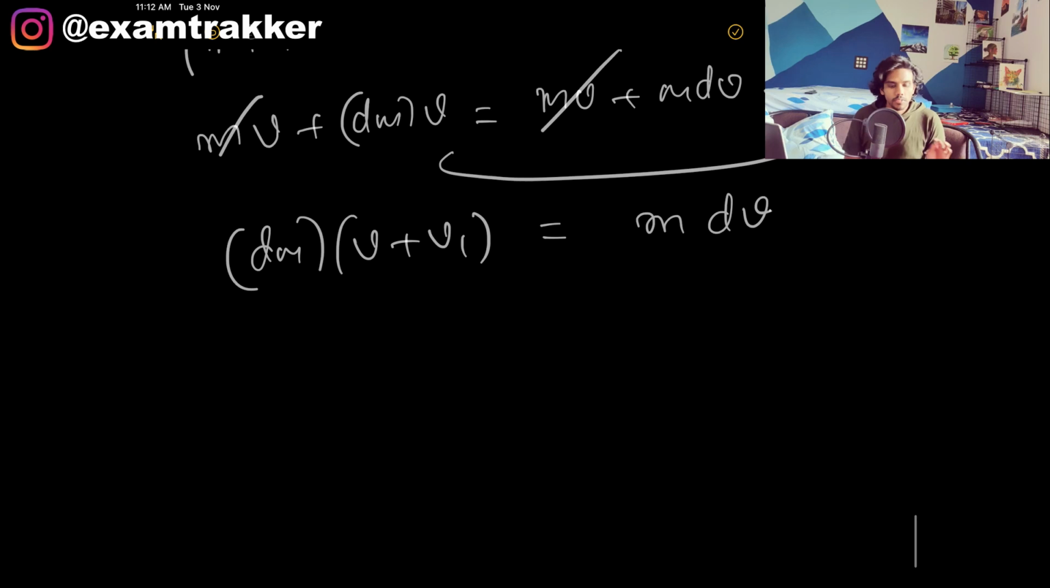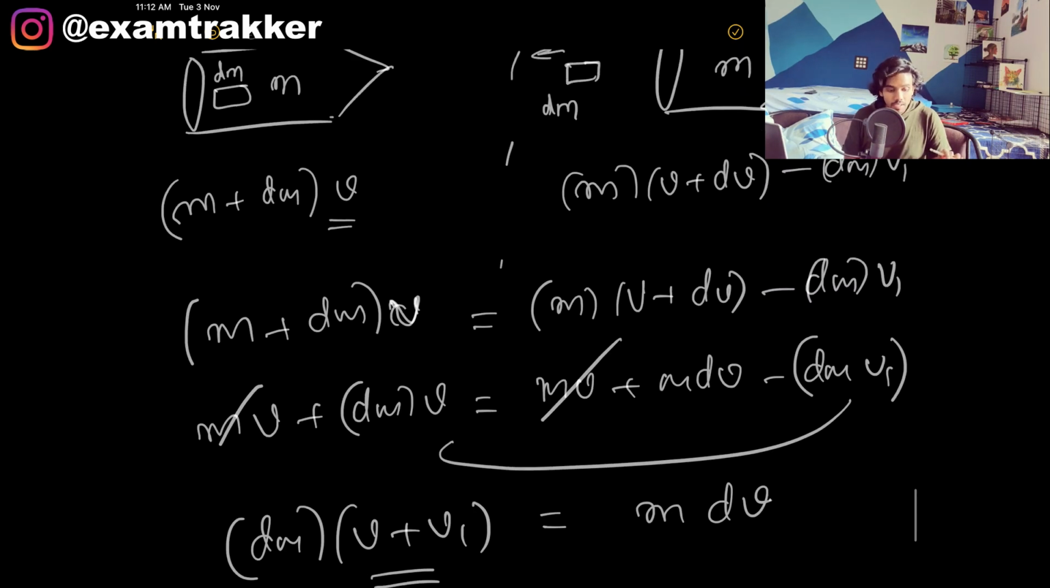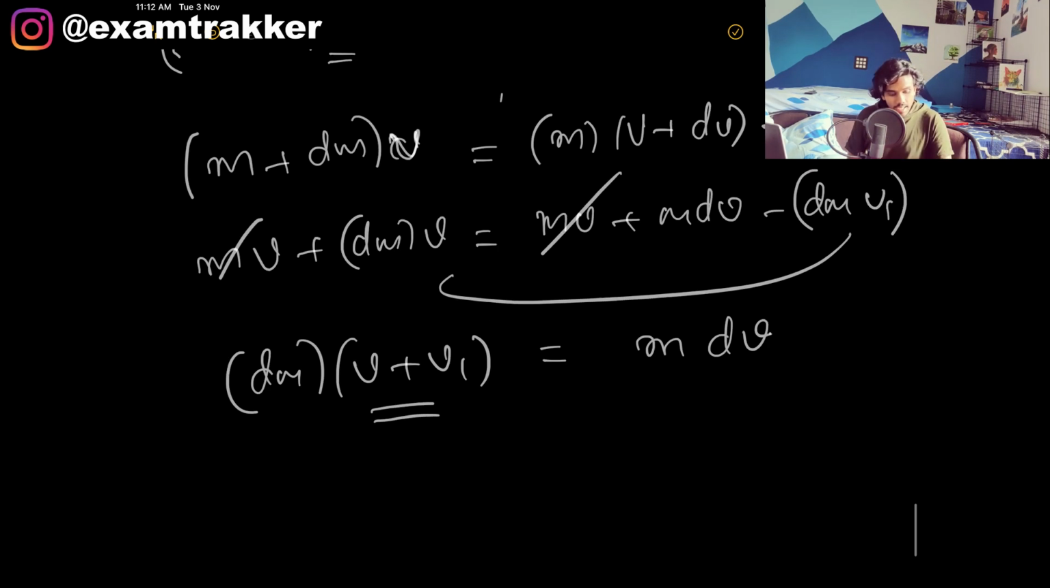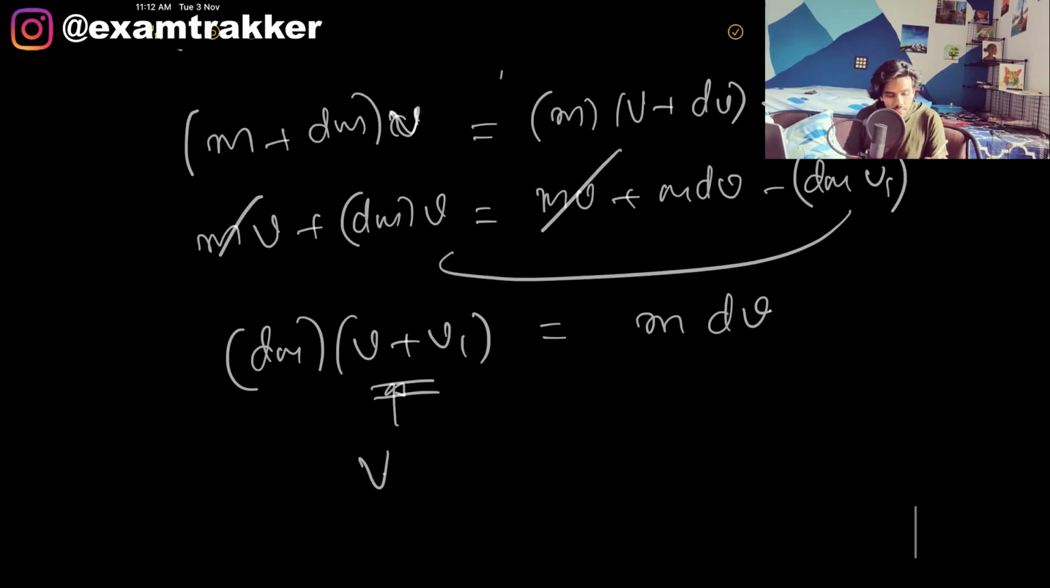Now if you clearly observe this v plus v1, if you look at the situation, the rocket is traveling with v in this direction, and this v1 is in the backward direction. That is the velocity with which it got fired in the backward direction. Can I say this v plus v1 is the v relative, the velocity relative to the rocket.